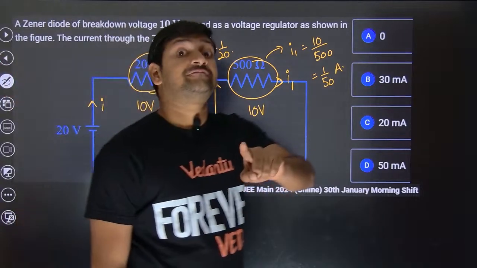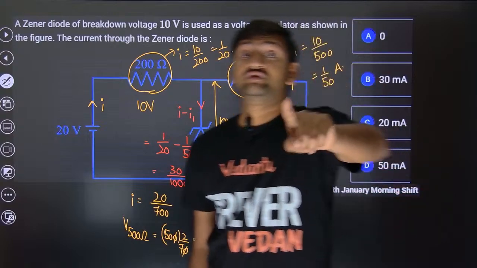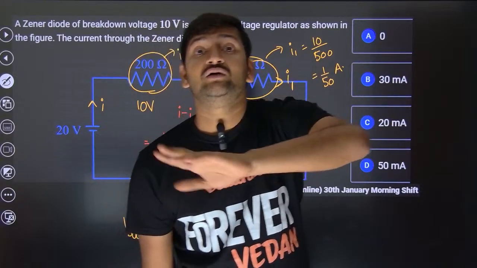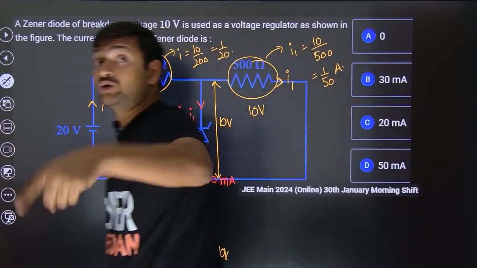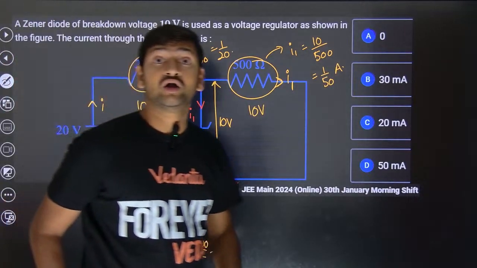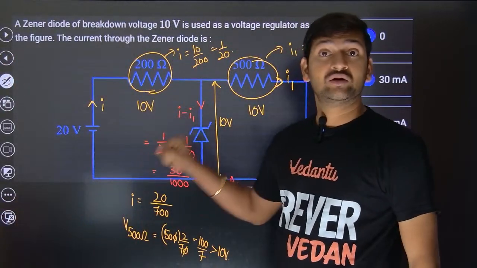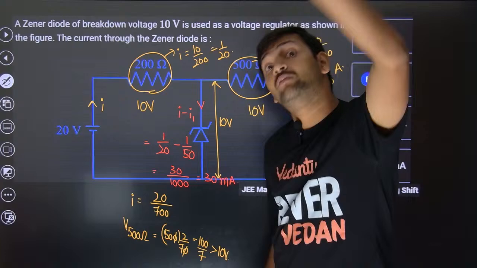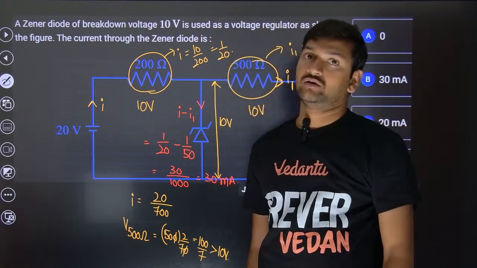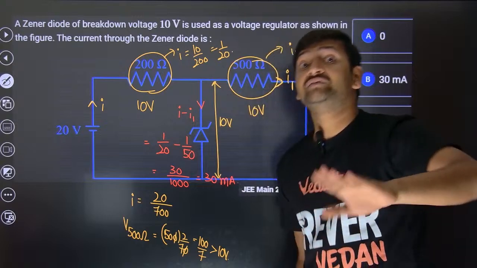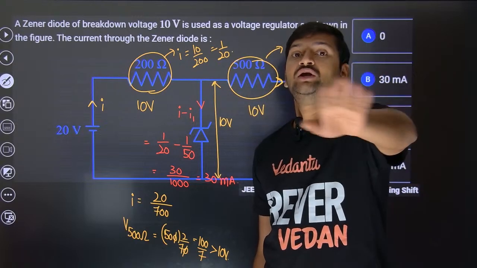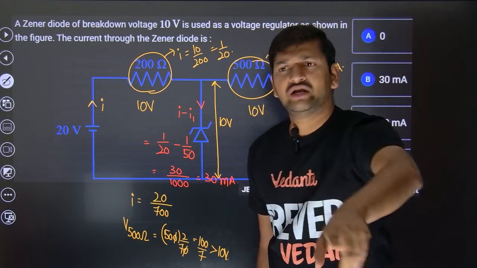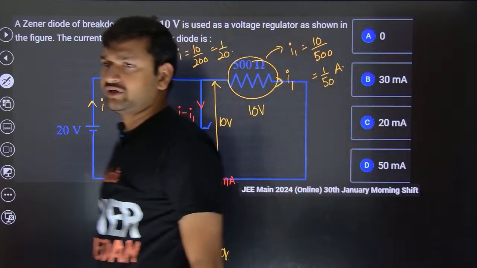If the Zener diode has not achieved breakdown, then it is just like any other diode. No current flows through that diode if it is in reverse bias. So how to identify whether it is going to break down or not? As I said, forget about the diode and just calculate the potential difference across which it is connected. If the potential difference is more than the breakdown voltage, then the Zener diode will break down. If it is less than the rated voltage of the Zener diode, then the Zener diode won't break down. If it is not going to break down, it won't allow any current, or negligible current is allowed to flow into it.